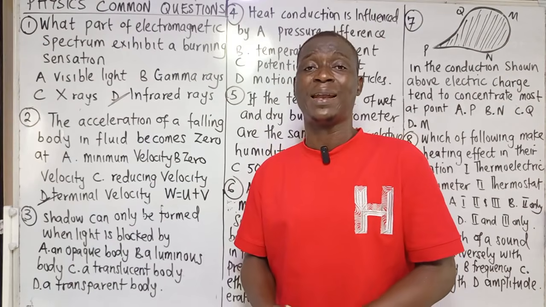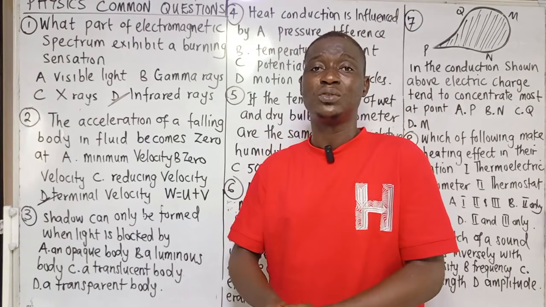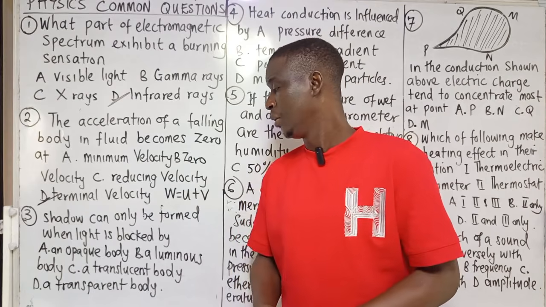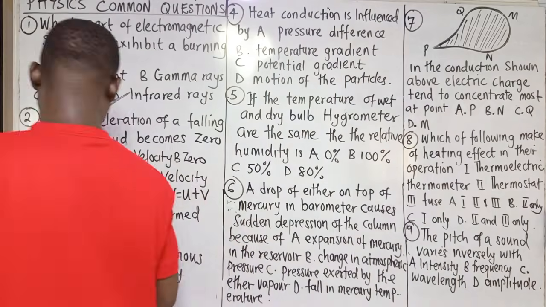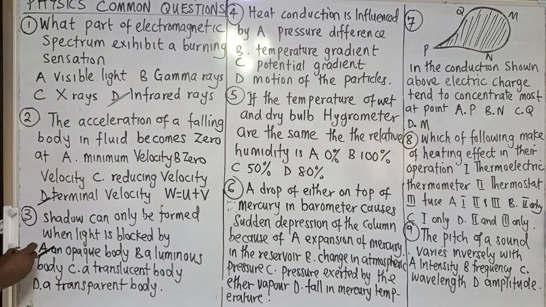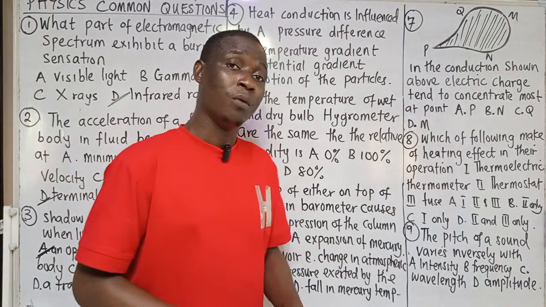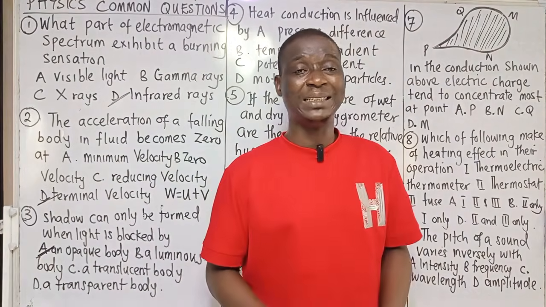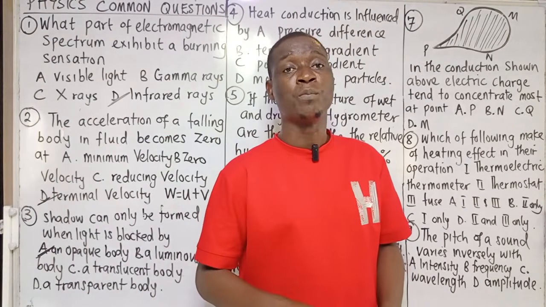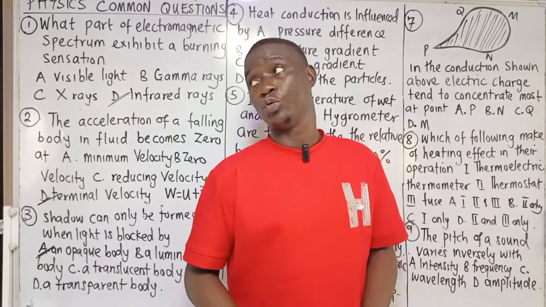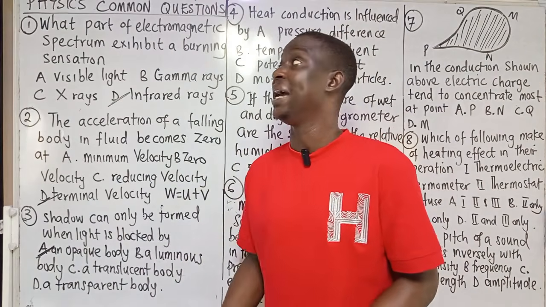Luminous are a source of light. Those things that produce their own light are called luminous. So I believe the answer to that question is an opaque object, because an opaque body will produce a shadow when light hits them, because they don't allow light to pass through them. So they create a shadow behind.